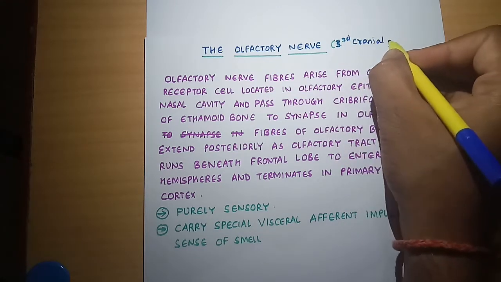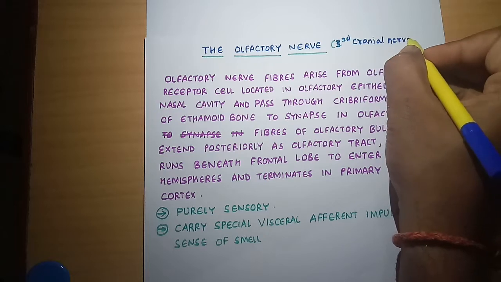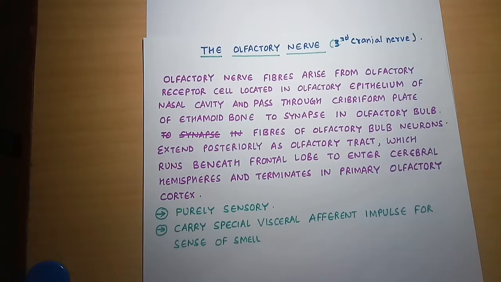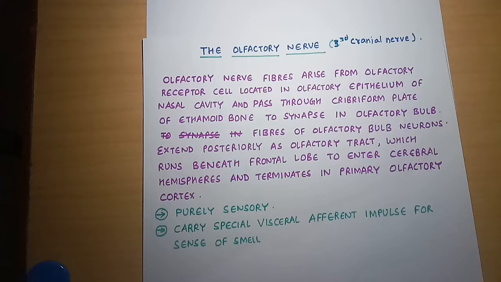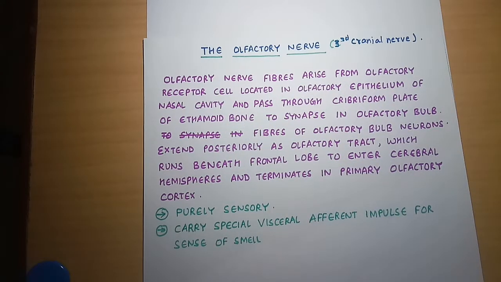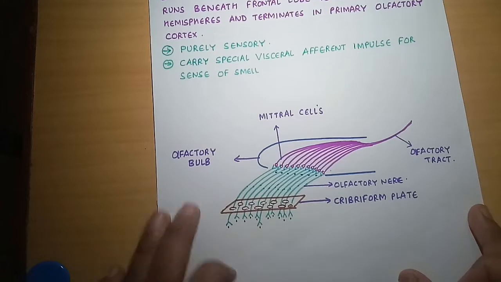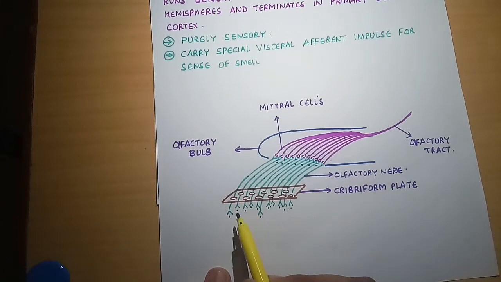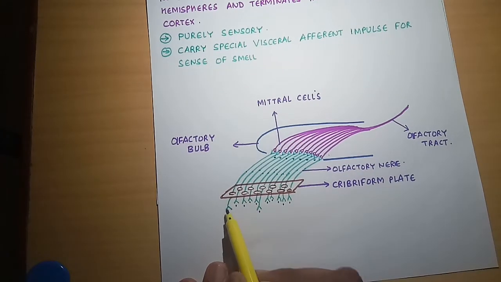The third cranial nerve is the olfactory nerve. There are 12 pairs of cranial nerves in the human skull, out of which 10 pairs arise from the brainstem. The olfactory nerve fibers arise from the olfactory receptors. The olfactory receptors are present in the nose.